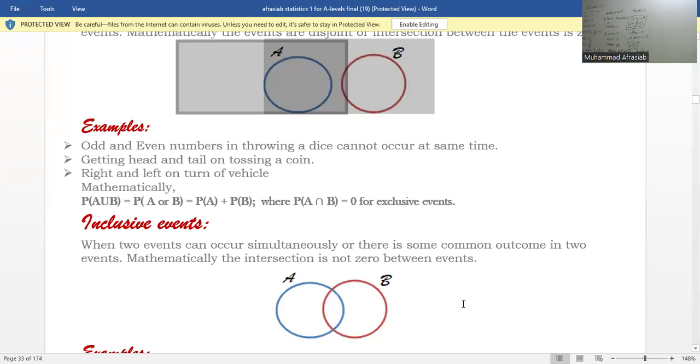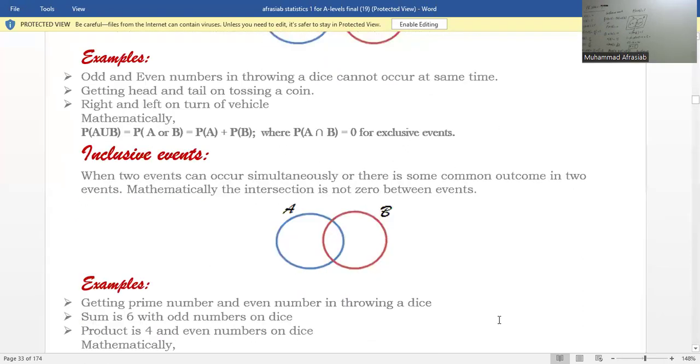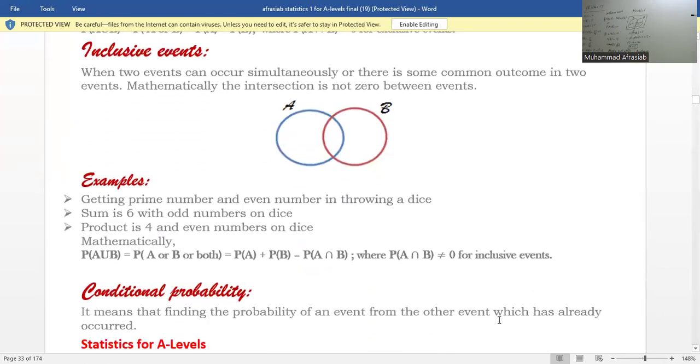When two events A and B occur simultaneously and their outcome is supposed to be calculated, and there is something common between A and B, or A intersection B is not equal to 0, then they are called inclusive events. For example, getting a prime number and an even number in throwing a dice is an example of inclusive events.